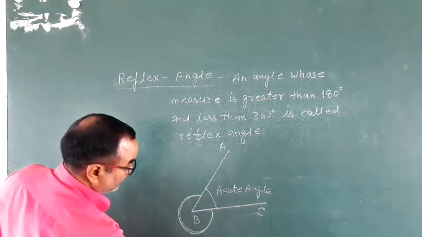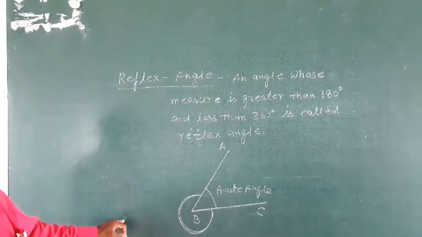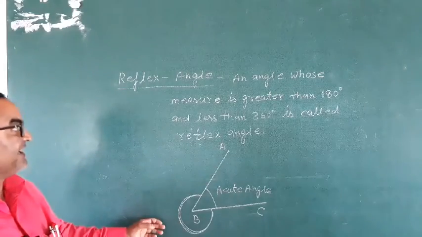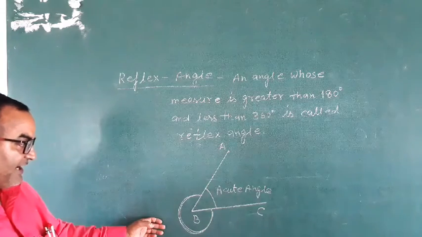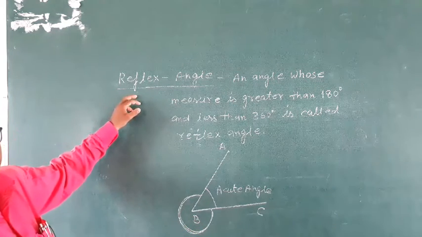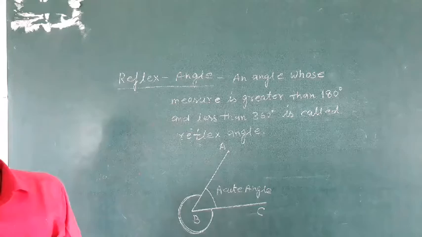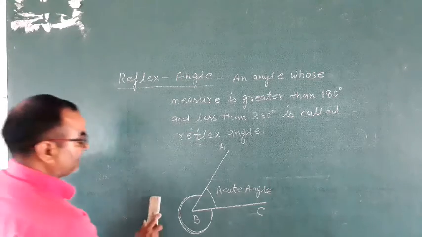The measure of this angle is greater than 180 degree and less than 360 degree. This is a reflex angle. Is it clear to all of you?